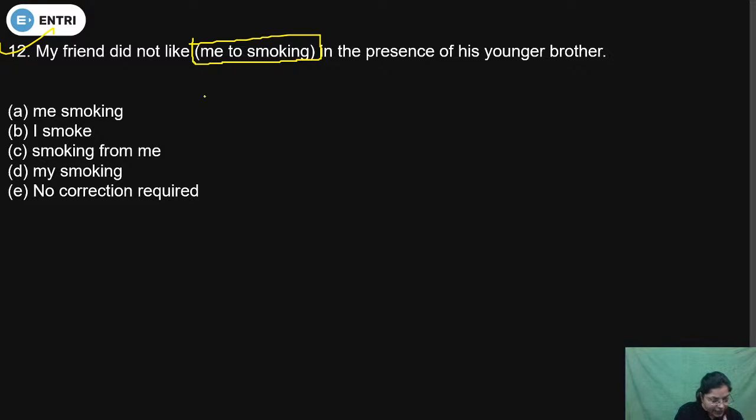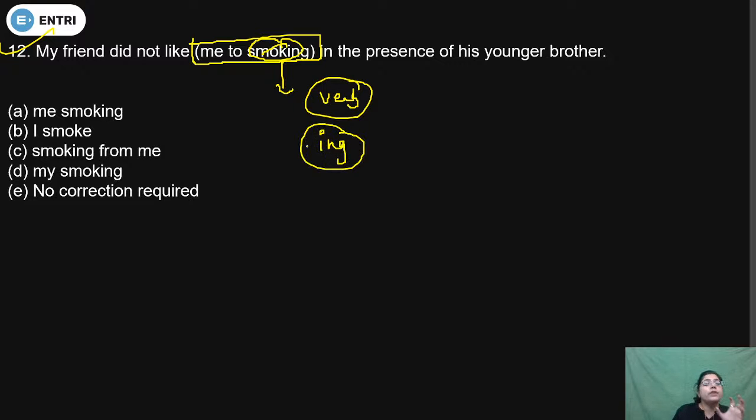Okay, Rani, according to you, A is the correct answer option, "me smoking". No, dear, A is not the correct answer option. Do you know the meaning of smoking? What is smoking in this question? Smoking is not a verb, because if it were a verb, then ing would not be used without a helping verb. If ing is used without a helping verb, then it is not a verb.